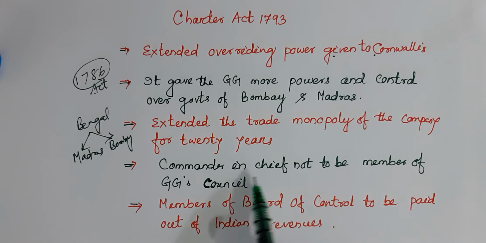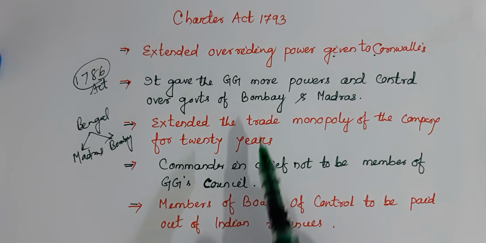Now we'll talk about this point. The Commander-in-Chief does not necessarily have to be a member of the Governor General's Council. If somebody is not a member of the Governor General's Council, he can be Commander-in-Chief. This is the point. It was under the 1793 Charter Act.